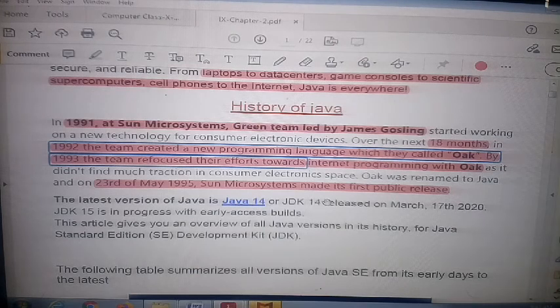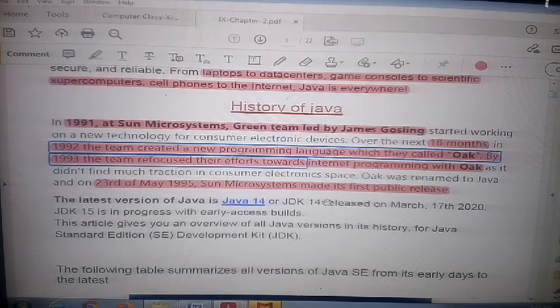So the first Java programming was released in 1995, and globally every person uses the Java program.